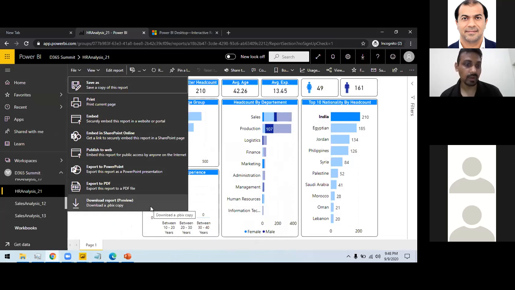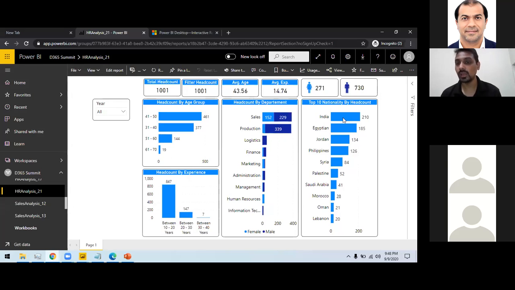Sorry, I want to elaborate on one thing here as well. If somebody has shared a file with you, you can download a copy of that report, and then you can share that report in your presentation. You can open that report in your presentation, and then you can slice and dice during the presentation. So you can do that.